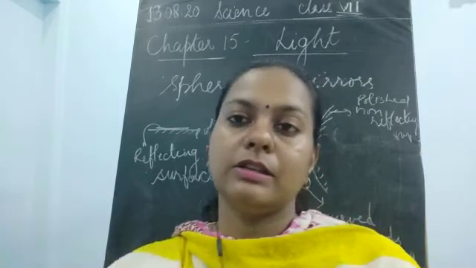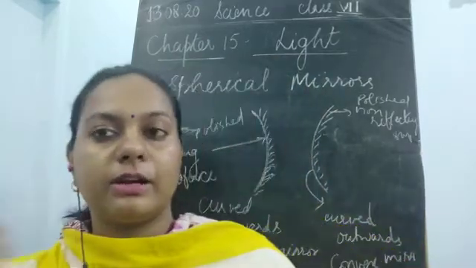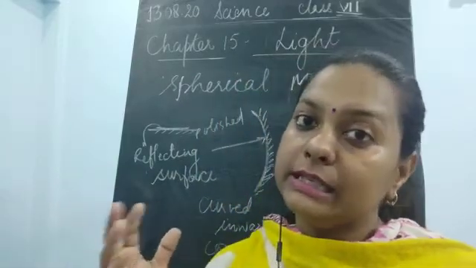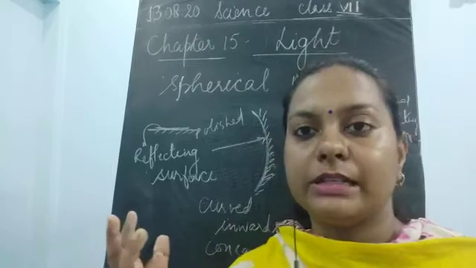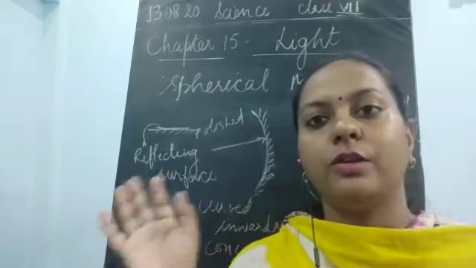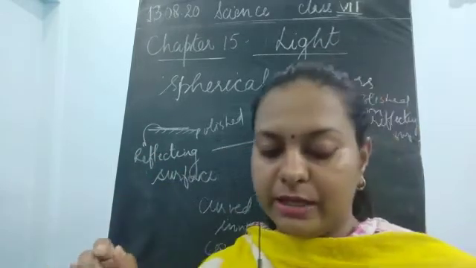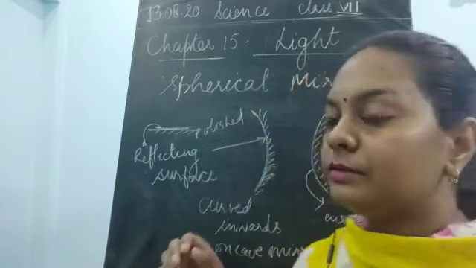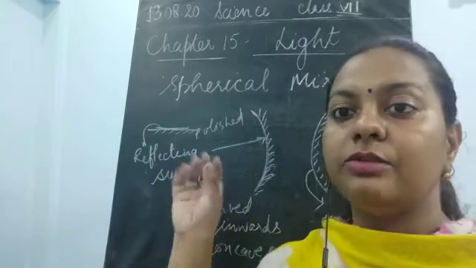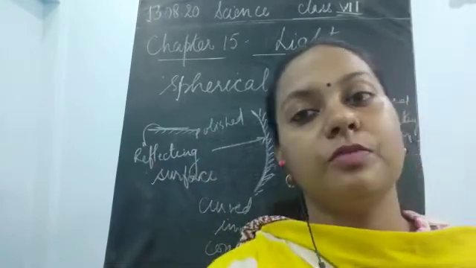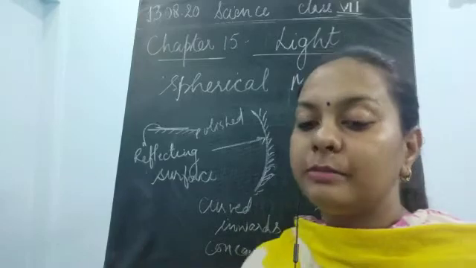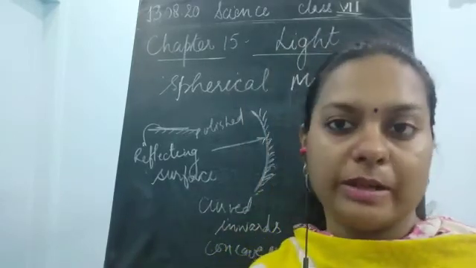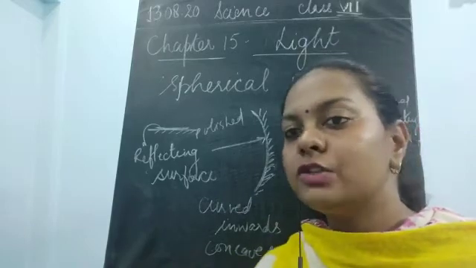Children, it is very easy to understand that the real image is obtained on a screen. Suppose you are watching a movie of your favorite actor on your TV screen, that is the real image. Your photograph is also a real image. Now, you could see the image in this spoon or in the mirror. The mirror image or the spoon image is the virtual image. Why? Because it is not obtained on a screen.